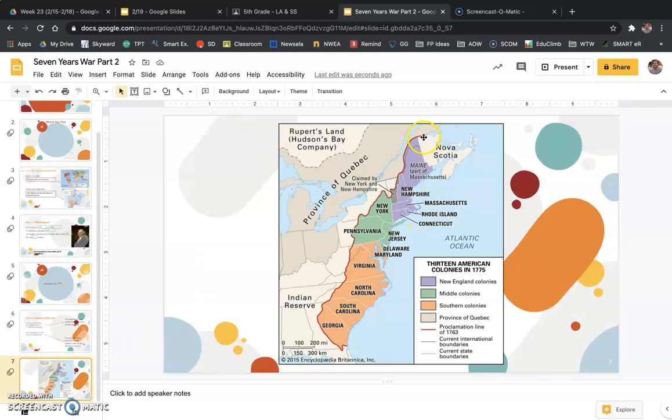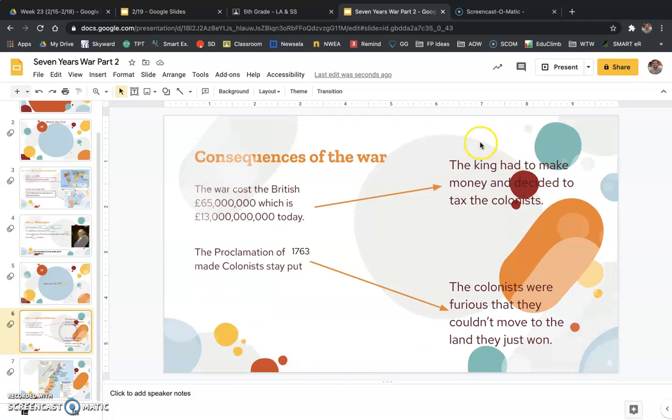Let me show you a map here. This red line is the Proclamation line. This is the line where the king said, you cannot move past here. Everything just to the west of that, the colonists wanted to go live on. There was a lot of really good land over there. They wanted it, but the king said, you cannot. So there are two reasons why the colonists were super upset with the king. They did not like the things that he was saying or doing. Now a lot of things happen, and we will talk about that next.